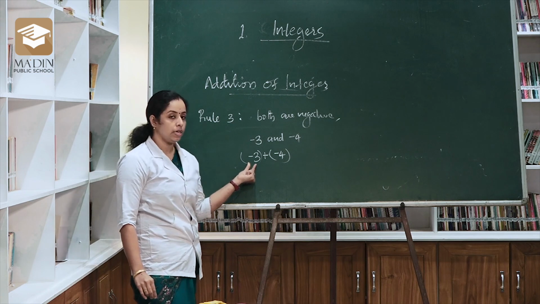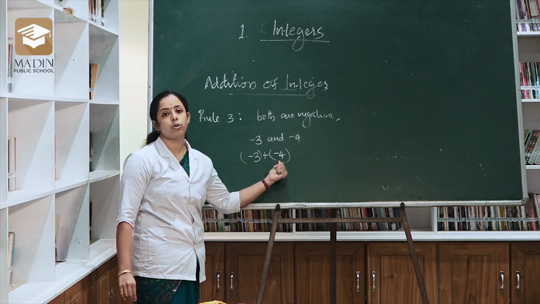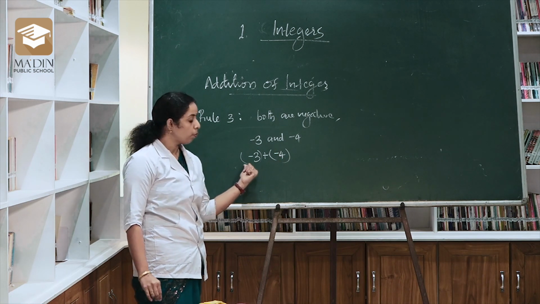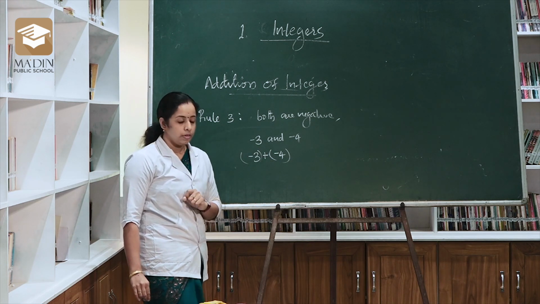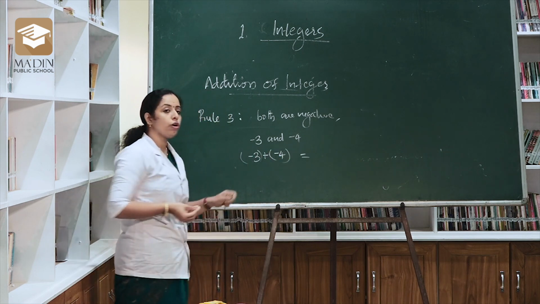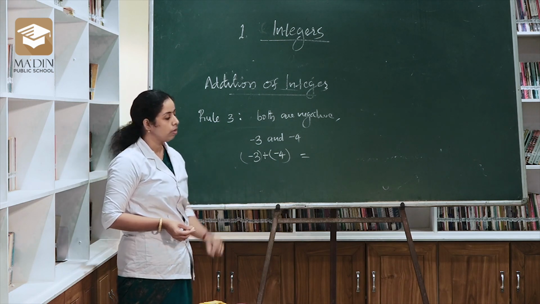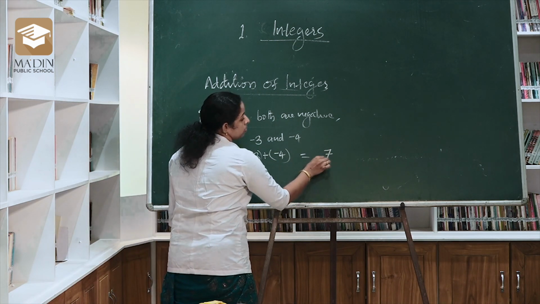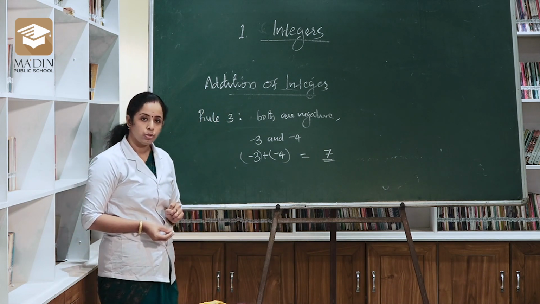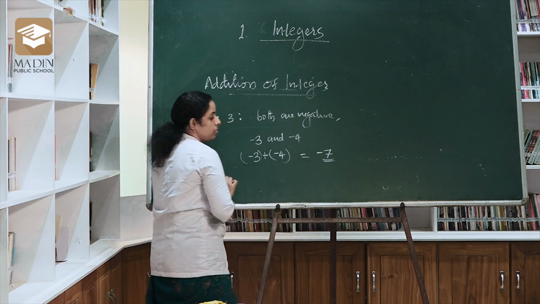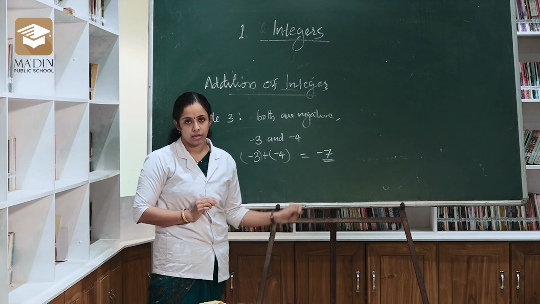You see here minus 3. 3 is a negative number, and 4 is also a negative number. So both the numbers are negative. Then how can we add these two numbers? First of all, you simply add the two numbers. That is 3 plus 4. What is the answer? 7. Then give a negative symbol to the answer. So the final answer becomes minus 7.